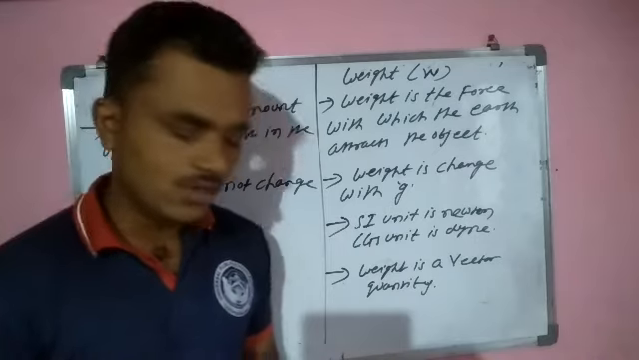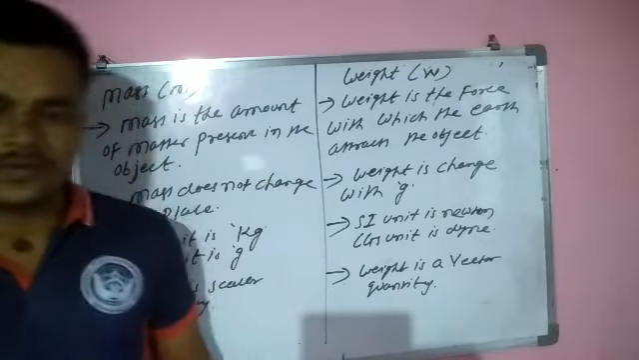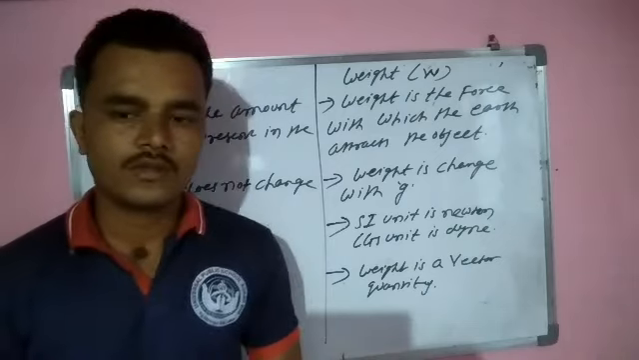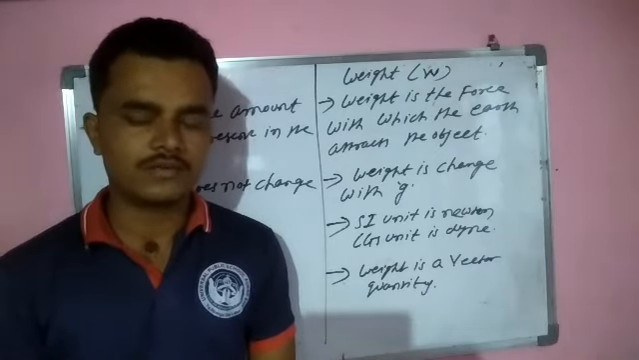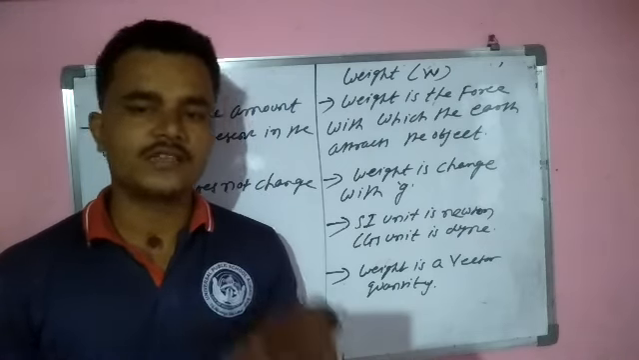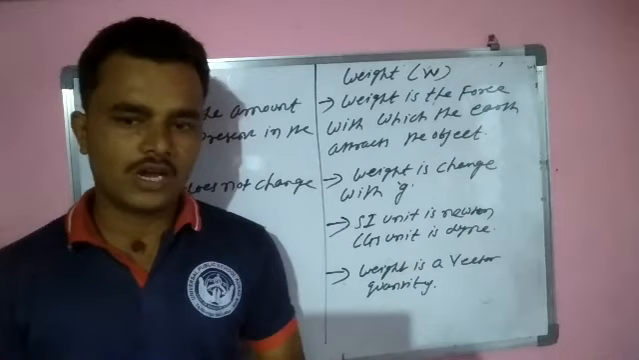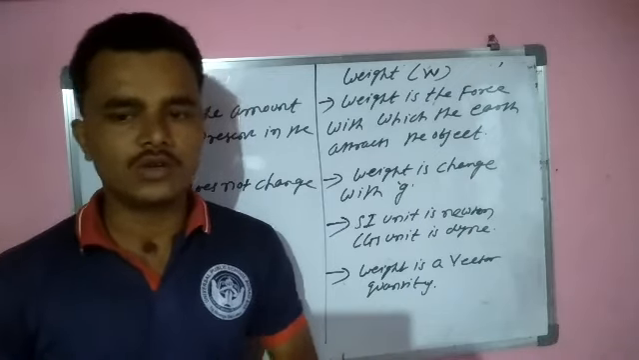Okay. Today's topic will continue in the next session. In this session we already discussed the difference between gravitational constant and gravitational acceleration, what is meant by mass and weight, the SI and the CGS unit of mass and weight, and the difference between mass and weight. Okay. Today's topic will continue in the next session.